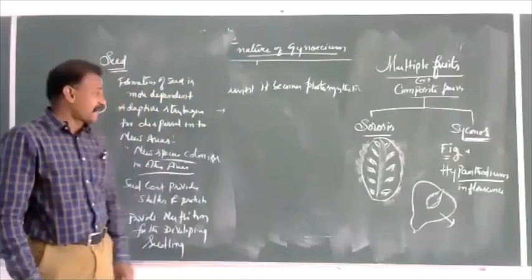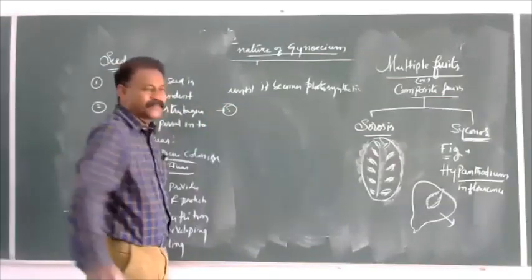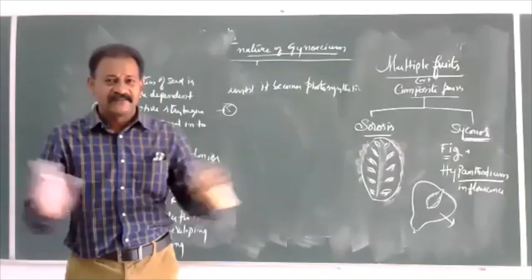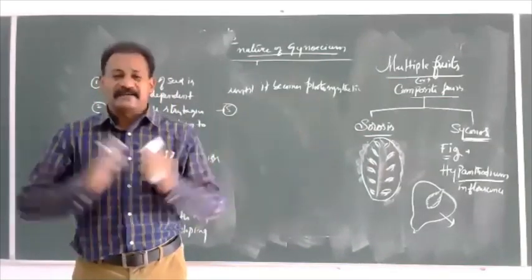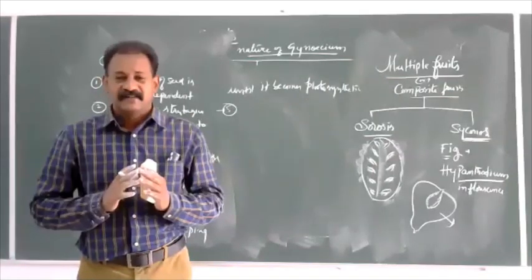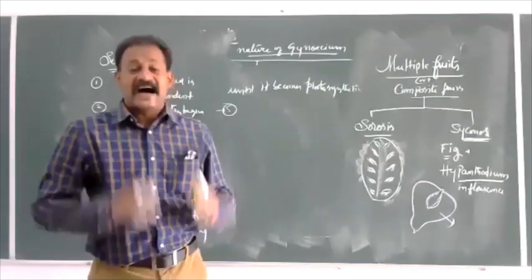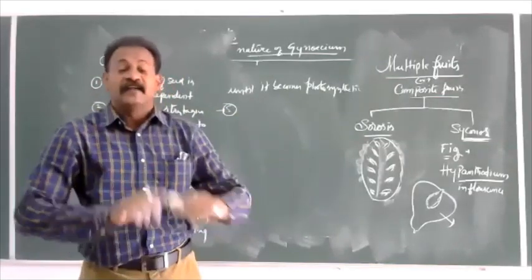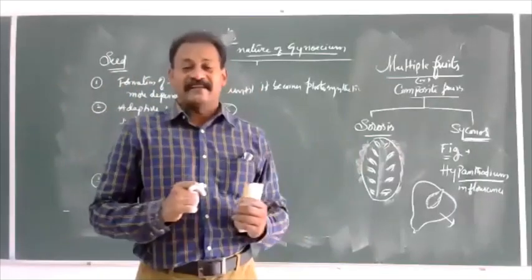As a matter of fact, fifth one, seed is a product of sexual reproduction. Means two different plants, two different species, or within the same species two different varieties, or within the same variety two different plants like a homozygous plant and a heterozygous plant.